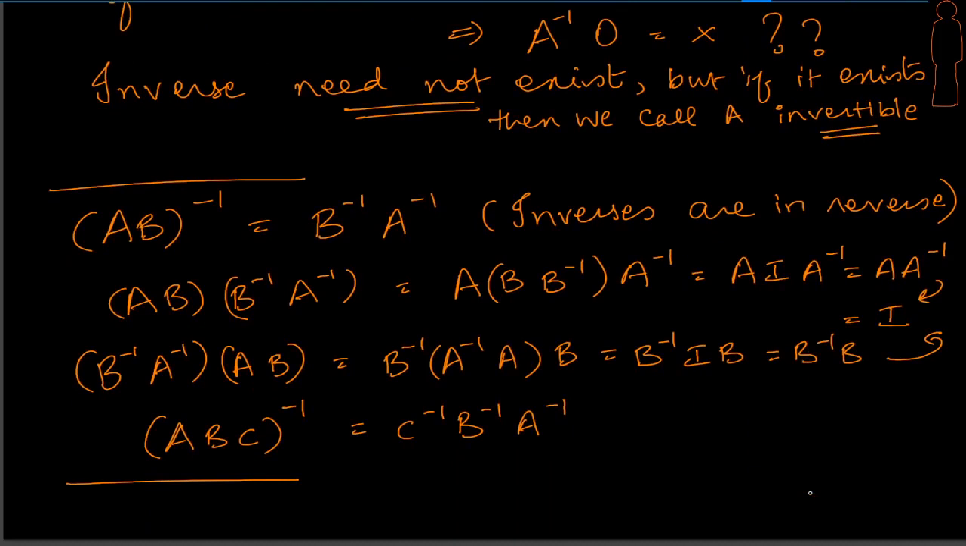Now we are trying to see what is the inverse of a product of matrices, and this is our assumption. We are trying to see if (AB) inverse is given by B inverse A inverse, right? So we see that the inverses are coming in the reverse order, right? Okay, now let's try and prove this.